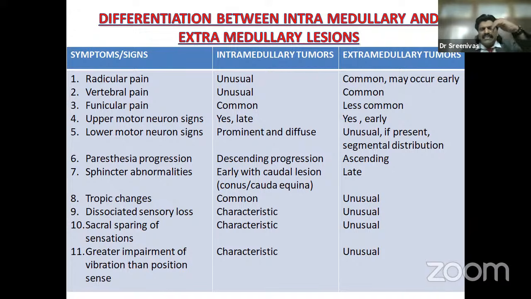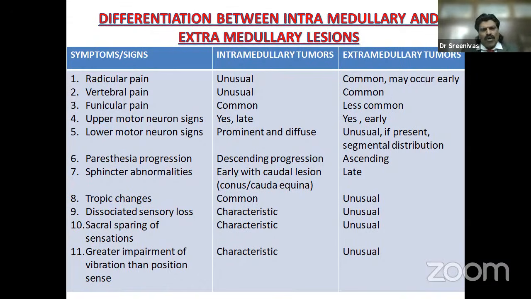In intramedullary lesion, it is a descending progression. The sacral fibers are laterally placed, then the thoracic fibers and the cervical fibers. So if an intramedullary lesion comes from within and starts compressing the spinal cord, cervical first gets affected, then thoracic, then sacral. So it's a descending type of paresthesia. Whereas if an extramedullary lesion affects the sacral fibers first, then the thoracic, then the cervical. So it is an ascending type of paresthesia.